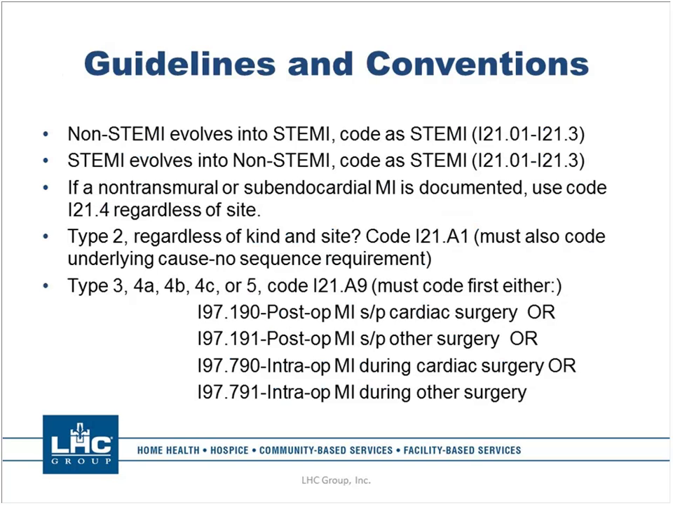Okay, so let's go over the guidelines and conventions. A non-STEMI can evolve into a STEMI. You will code the STEMI, and you're going to use these codes, I21.01 through I21.3. You can also have a situation where a STEMI can evolve into a non-STEMI, and this is mostly the case when they treat the patient with, say, TPA or thrombolytic therapy. It can happen that way. Doesn't matter. The patient still gets credit for the STEMI. Like I said, it's the worst one, the bad kind, so we want to account for that one.